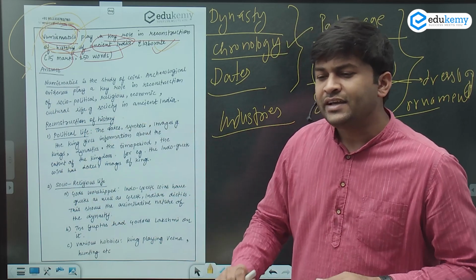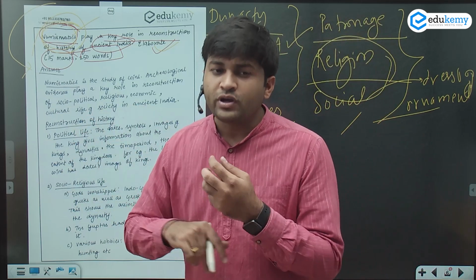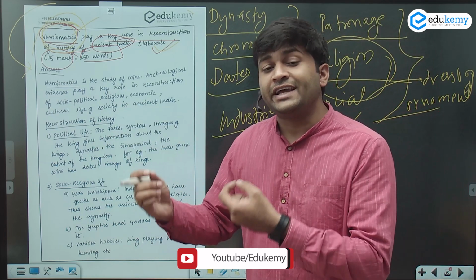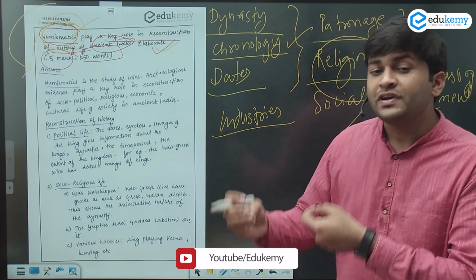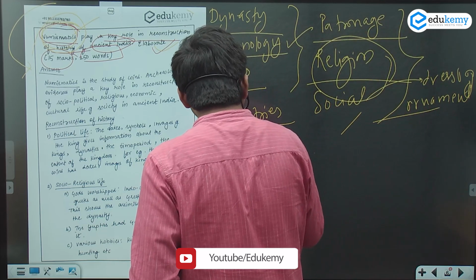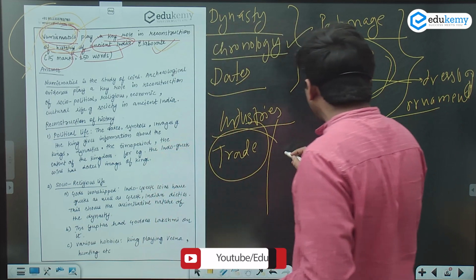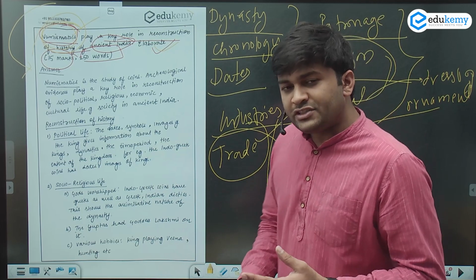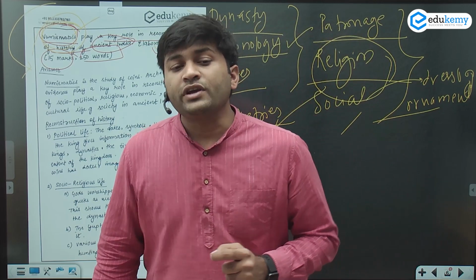It may be trade, it may be that they attacked and went to loot. So this kind of construction of history is done with the help of the coins. So you have the trade element which can be established with the help of the coins.